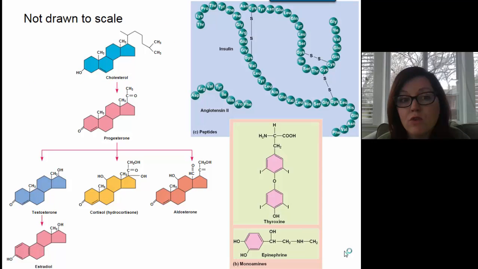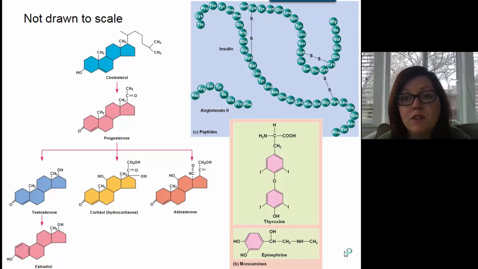So here are some examples of endocrine hormones. Over here on the left, we see at the top cholesterol, and there are many different hormones derived from cholesterol. Cholesterol itself is not a hormone, but it can be used to make progesterone and estrogen, which are what we typically think of as the female hormones. It can be used to make testosterone, the male hormone, cortisol, which is a hormone that's important for stress and blood glucose regulation, and aldosterone, which is an important hormone for regulating the amount of water in the body.